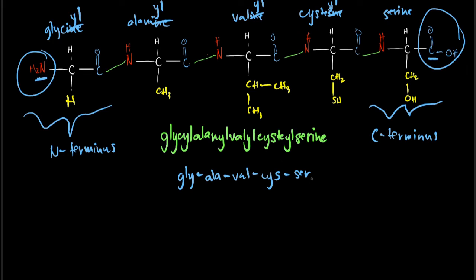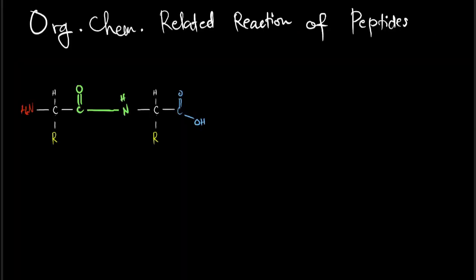But for peptides that are very long, there is another way to do it, but you will encounter that later on during your biochemistry. So in that, let's go on to one of the organic related reactions of peptides.